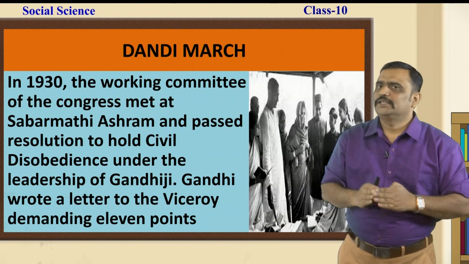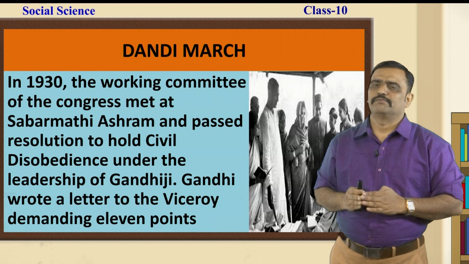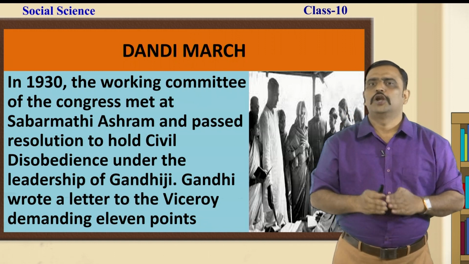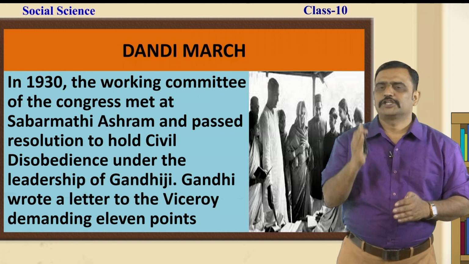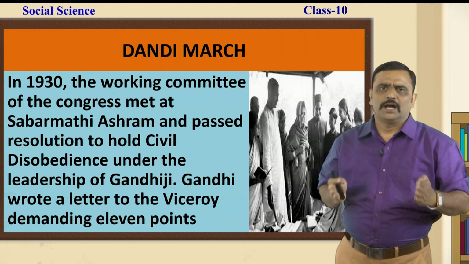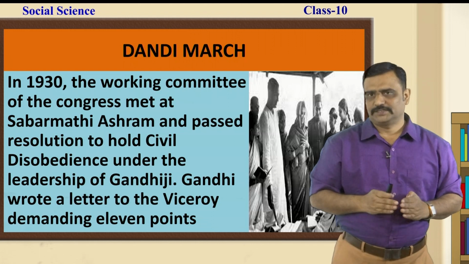In 1930, the working committee of the Congress met at Sabarmati Ashram and passed a resolution to hold civil disobedience under the leadership of Gandhiji. Gandhiji wrote a letter to the Viceroy demanding 11 points.